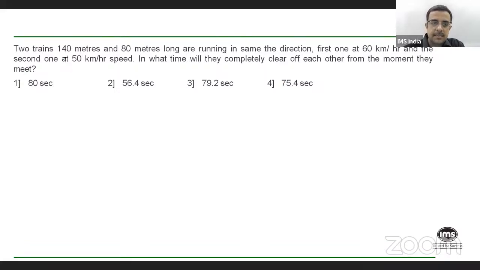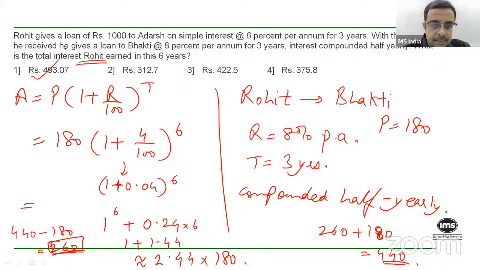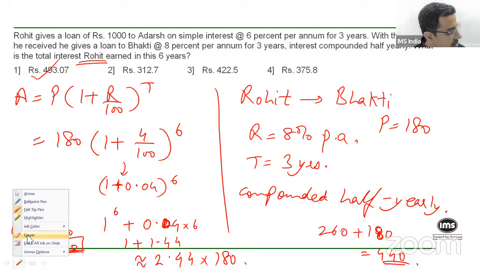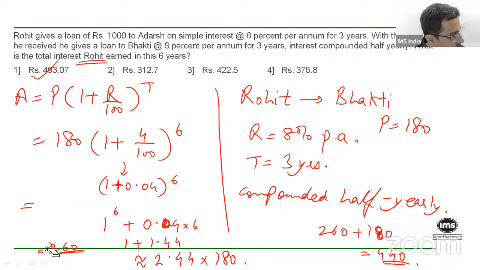Once again. Sorry, my bad. This should be 0.04, isn't it? Why did I do 0.24? Sorry. Let's revert to what we were doing earlier.